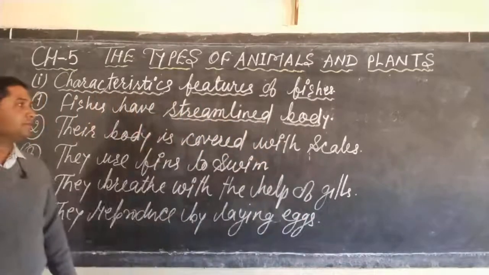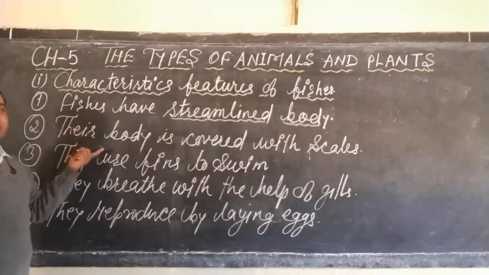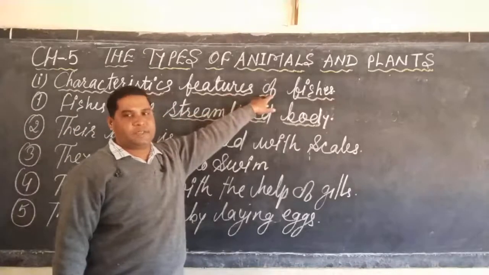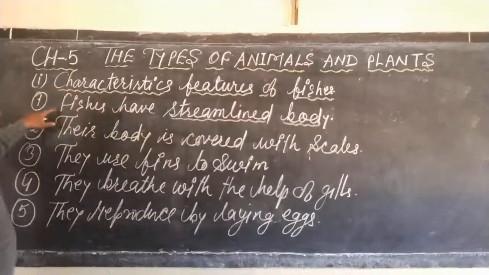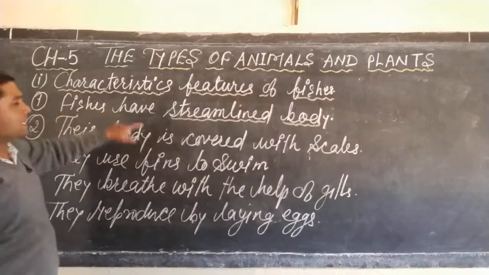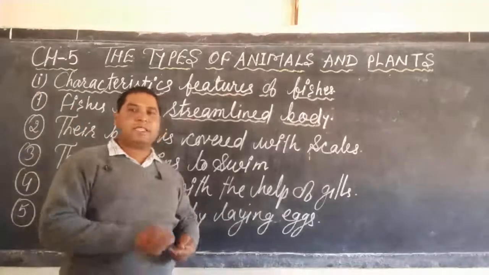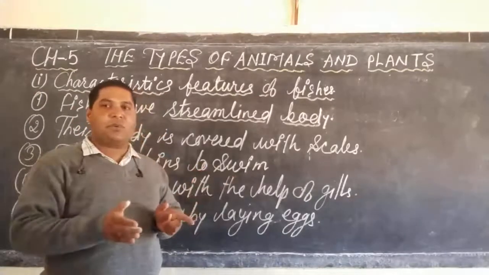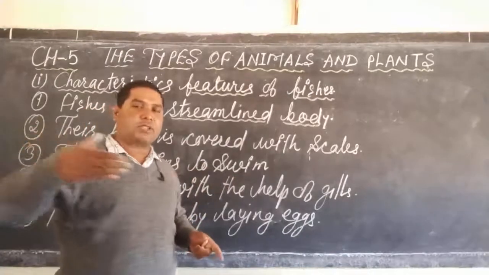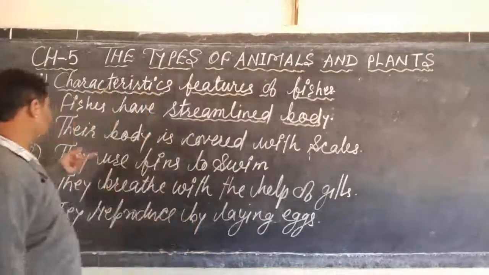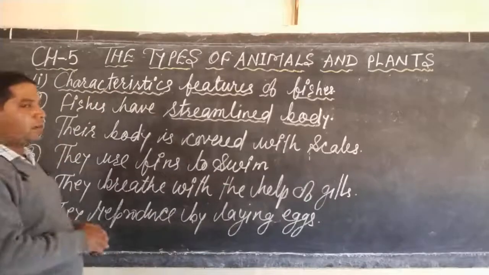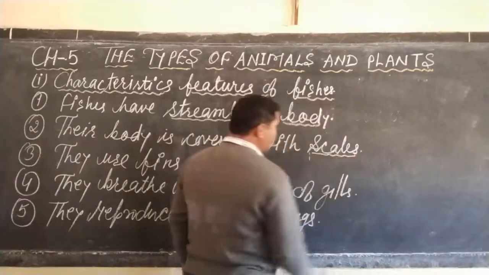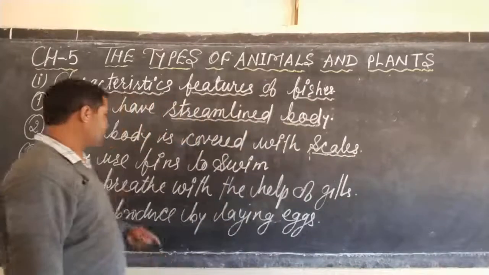So dear student, these are some common characteristics of the group fishes. See here, fishes have a streamlined body, shaped in a way that easily passes through the water. Second, their body is covered with scales, means the outer body is covered with scales.